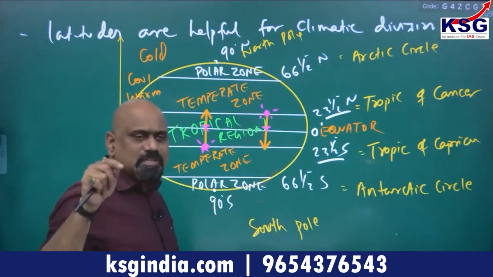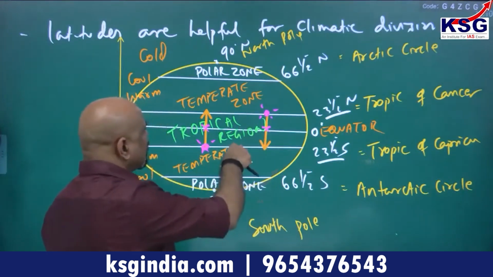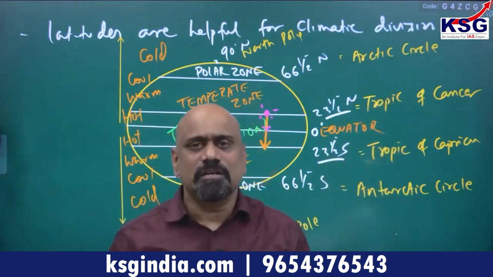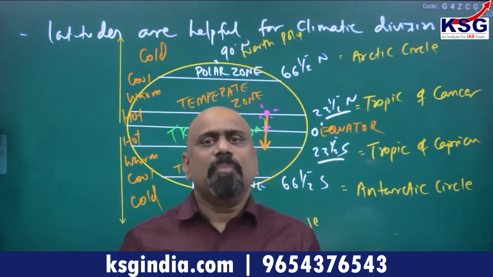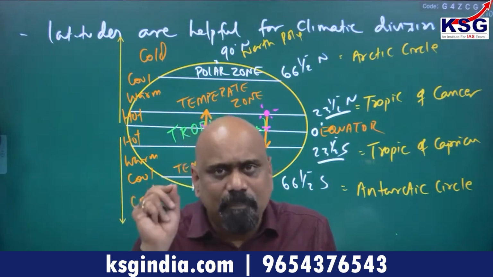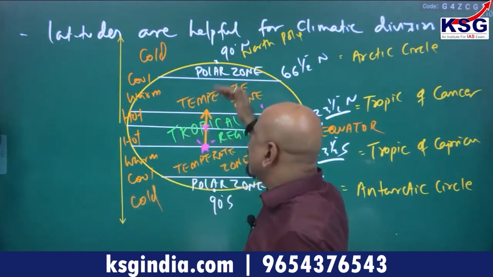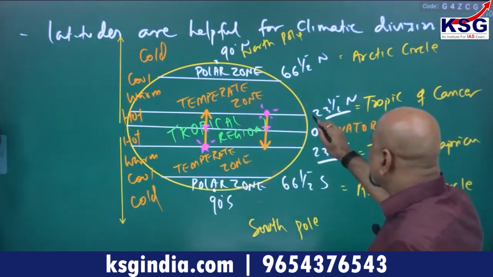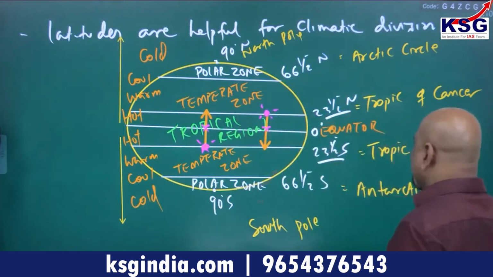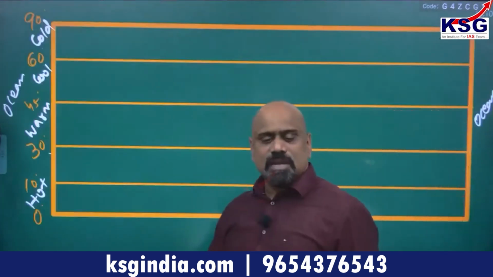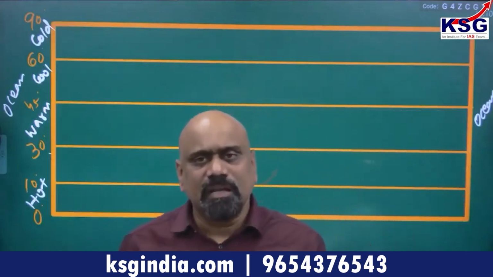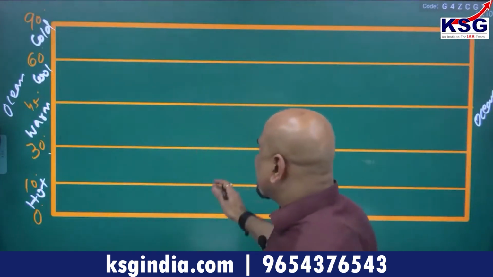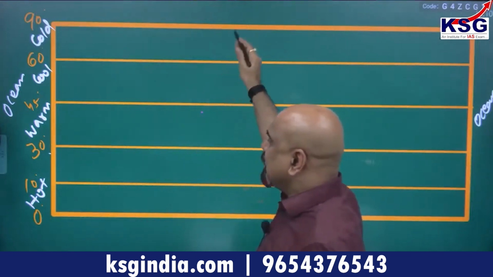It looks like as if the sun is moving from 23.5 degree north to south, but it is in fact because of the inclined axis of the earth that there is the apparent movement of the sun, which is called apparent movement of the sun, because of which you have seasonal variation also. Friends, instead of 23.5 degree north and 23.5 degree south, I have taken here 30 degree because there is unequal distribution of continent and ocean over both the hemispheres. So let us take it 30 degree, and you have 45, 60 degree and 90 degree.